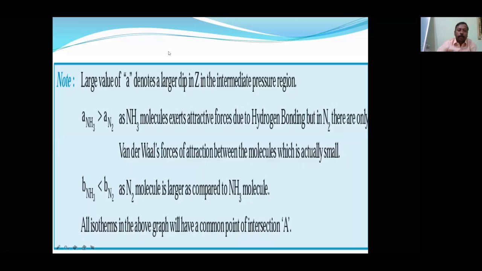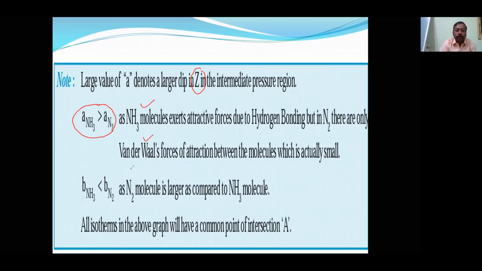Larger value of a denotes larger dip in Z. Okay. So for example, so many times this question came. Ammonia's a value is greater than nitrogen's because its intermolecular forces are hydrogen bonding.